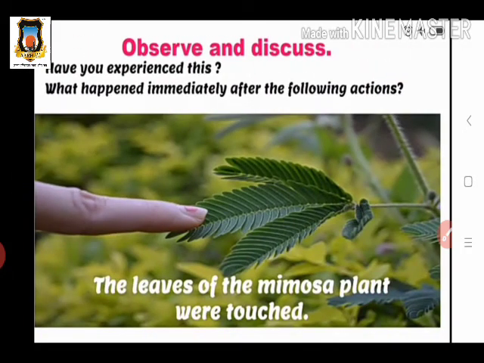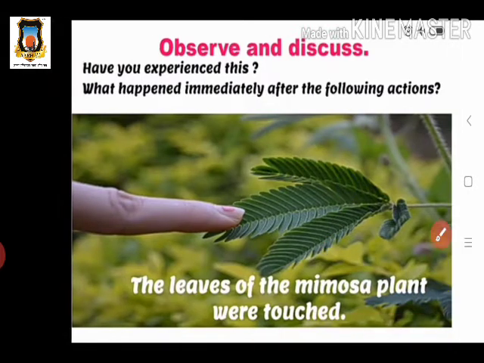And the third action is that the leaves of the mimosa plant were touched. What happened when we touch the mimosa plant? The leaves of this plant get closed. After doing this action, the leaves of this mimosa plant get closed like this. So here we see this action.